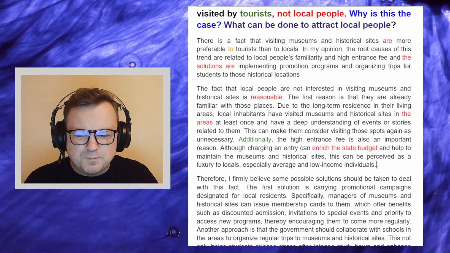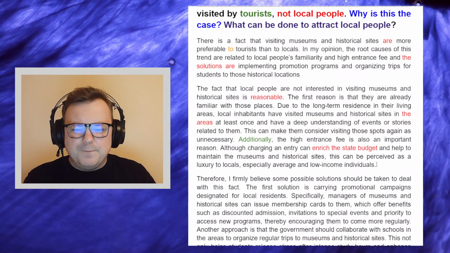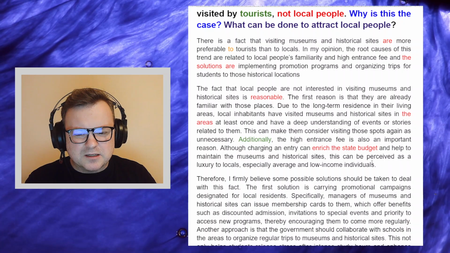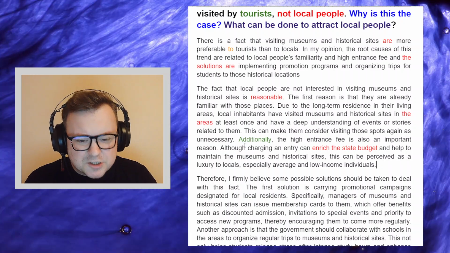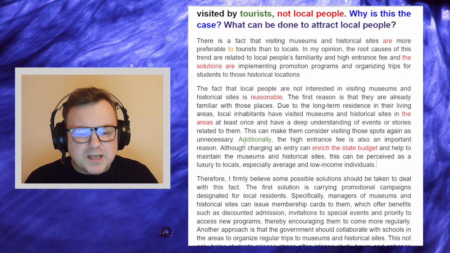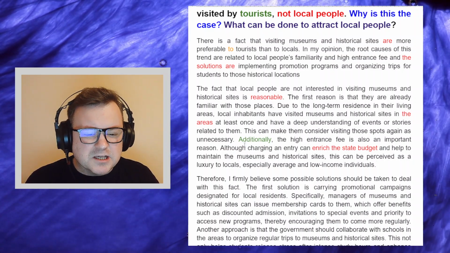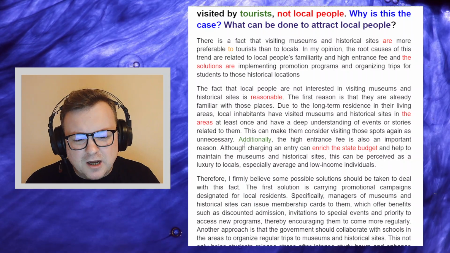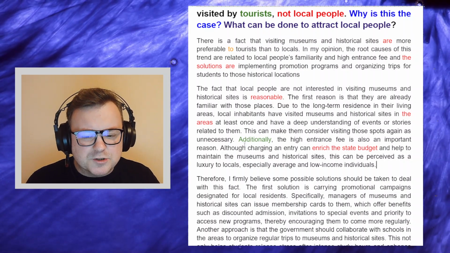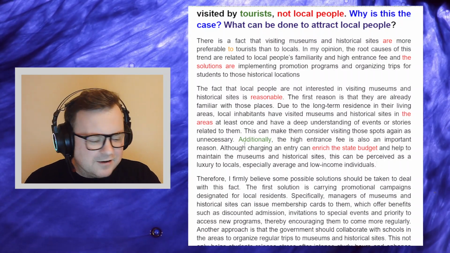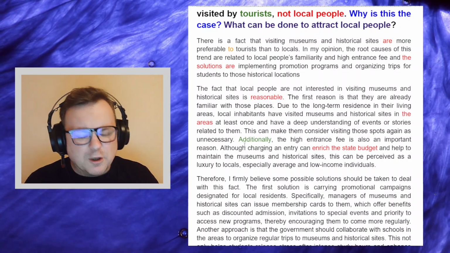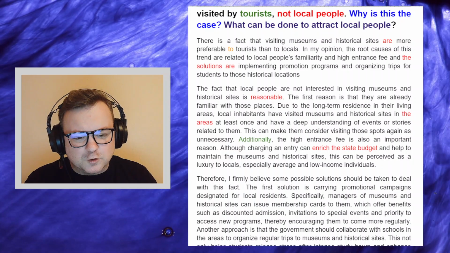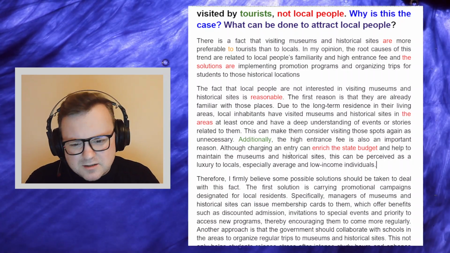Okay, so I get the point, but maybe it can be explained in a better way. Something like, additionally, the entrance fee to such places is often very large, or is often very high, and this puts off locals who may not have enough, who may not be able to afford the tickets or something like this.